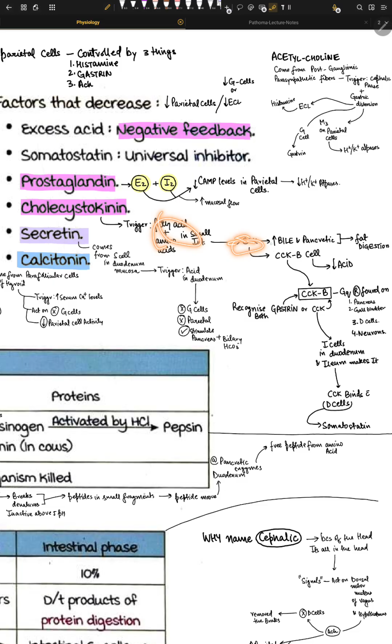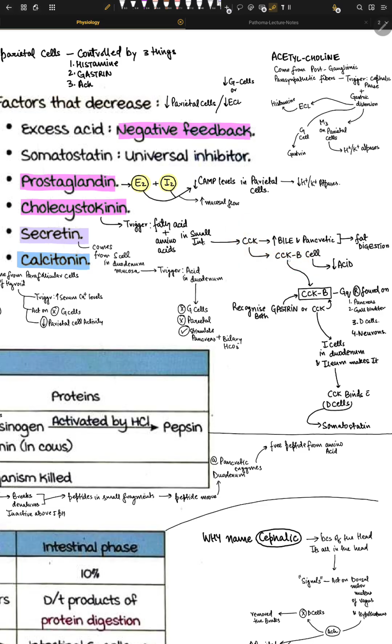Now CCK does two things. It increases the bile and pancreatic flow, and we know that bile is like a detergent. It cleans the fat and makes these little fat droplets, called emulsification, right? So fat is digested because of bile and pancreatic enzymes. Now what happens after this? The CCK acts on the same CCK B cells.